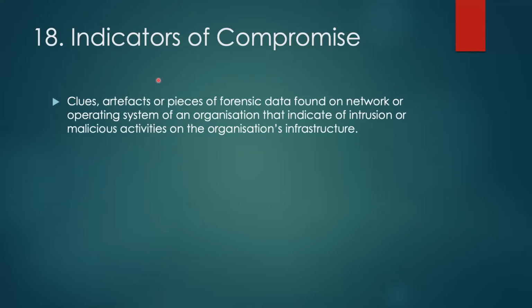Now, we will talk about the indicators of compromise. Earlier, we talked about some adversary behavior. Now, we talk about the indicators of compromise. So, this will give us some clues, artifacts, or pieces of forensic data found on a network or some operating system of an organization that indicates that an intrusion already happened, or the malicious activities on an organization's infrastructure already happened.